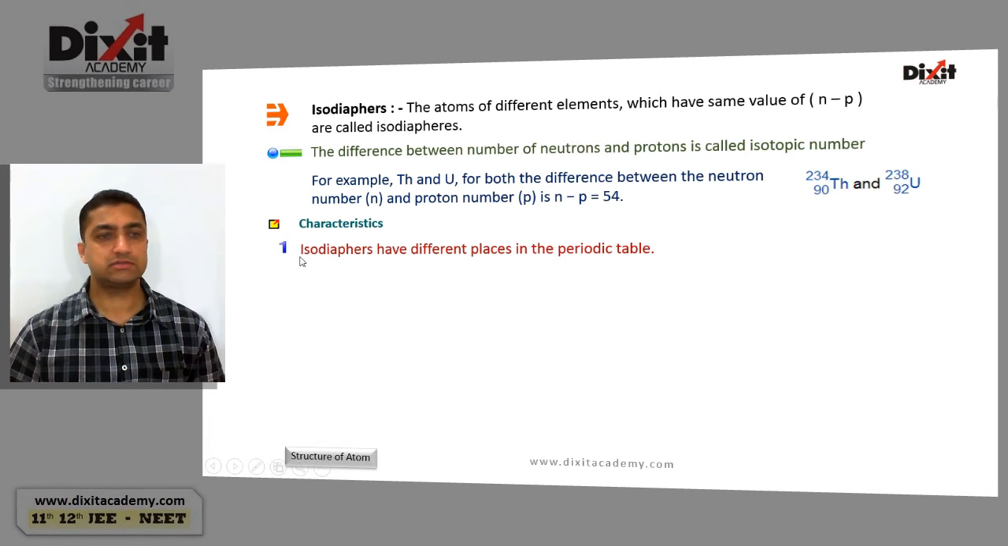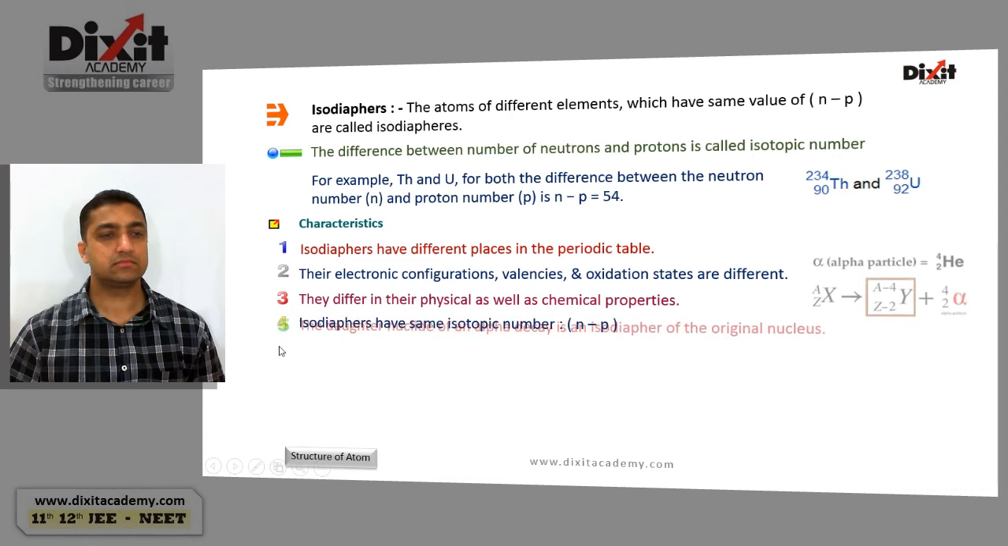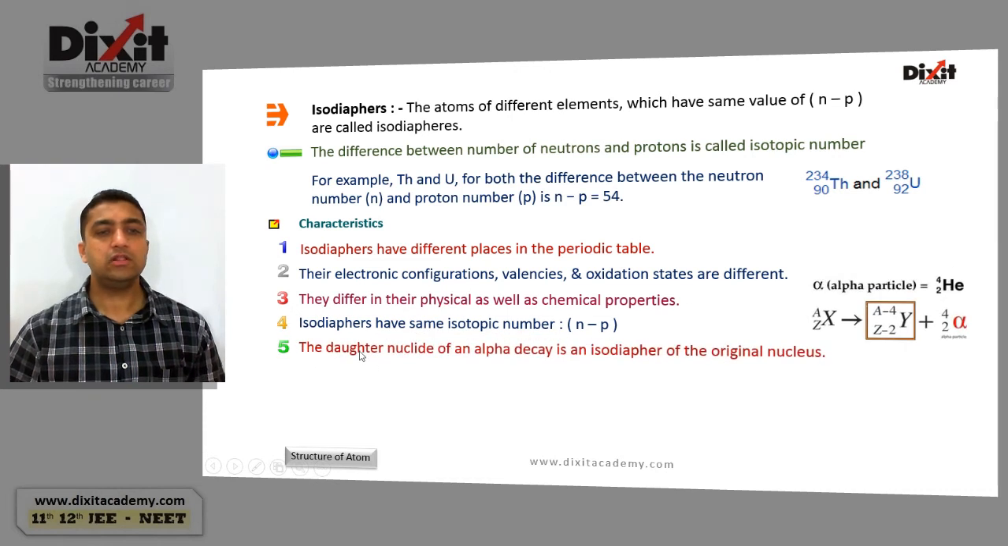Characteristics of isodiaphers. They have different places in the periodic table. Their electronic configurations, valencies and oxidation states are different. They differ in their physical as well as chemical properties. Isodiaphers have same isotopic number, that is, isodiaphers will have same value of n minus p. The daughter nuclide of an alpha decay is an isodiapher of the original nucleus.